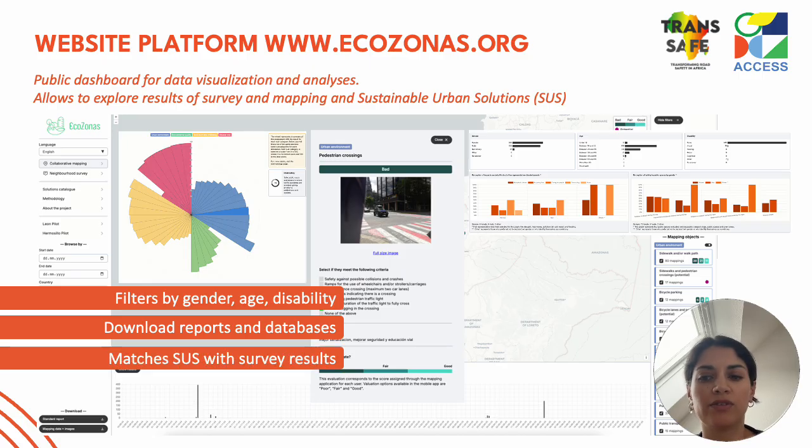And another relevant feature is that the platform allows to connect the survey results with a library of sustainable urban solutions. And these are measures for implementation of the different interventions focused on sustainability. For example, if the survey shows that there's an issue with road safety, the platform can suggest solutions to tackle this, such as traffic calming measures.